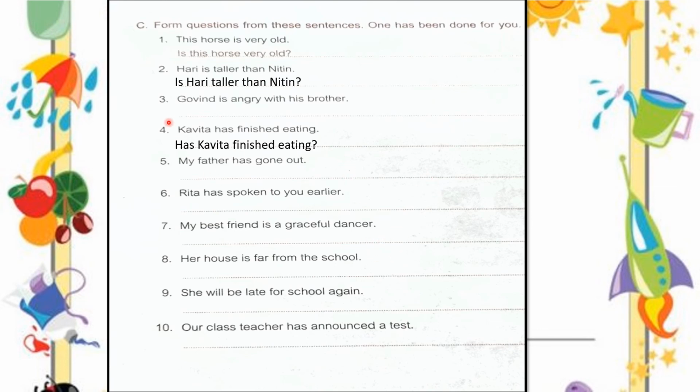Okay, now this you need to do 3, 5, 6, 7, 8, 9 and 10. These are the questions you need to solve on your own. I know it will be easy for you to solve it. So children, whatever exercise I have given you, your homework, exercise number A and exercise number B, it's on page number 13. Okay, that you need to write in your notebook. Okay, it is your homework. So write in good handwriting, children.